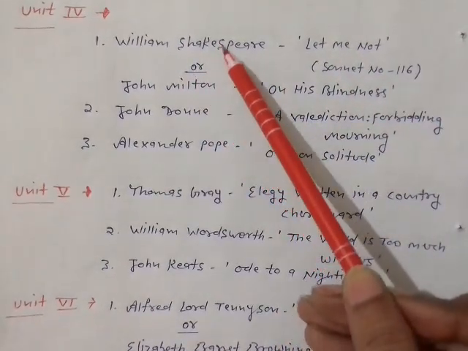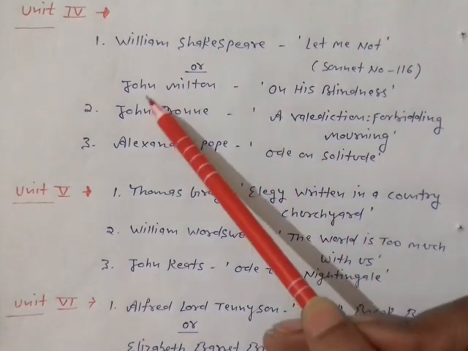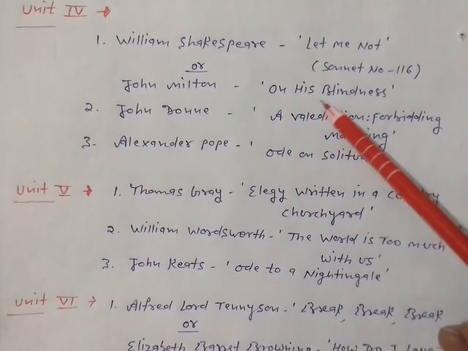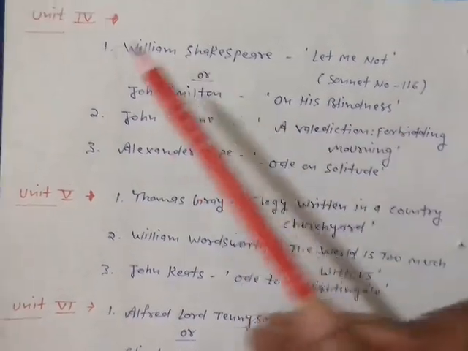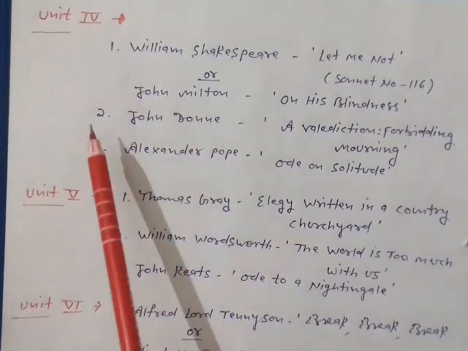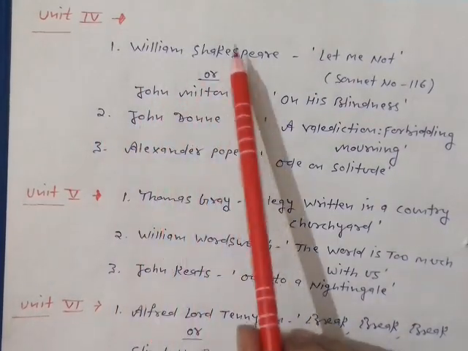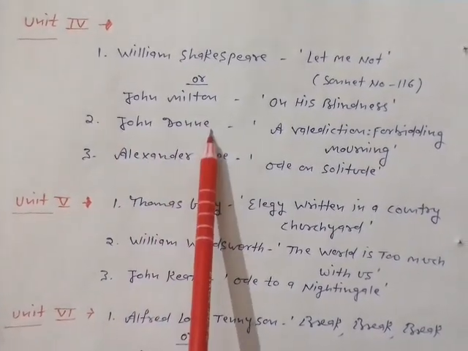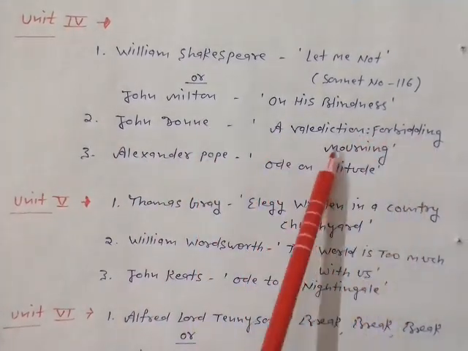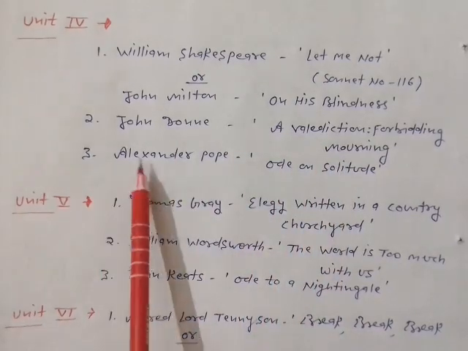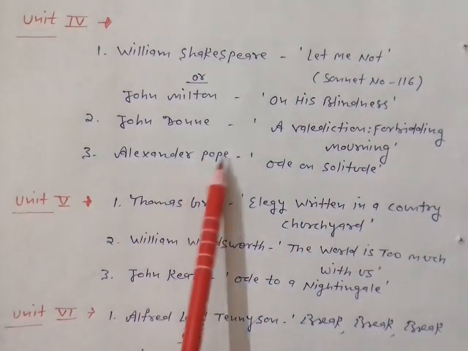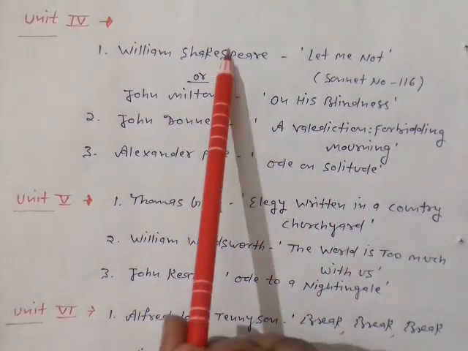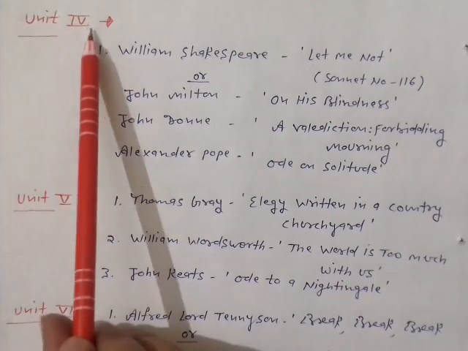In the very first you have been given an option, John Milton, his sonnet On His Blindness. That was optional. The second one is John Donne, whose poem is A Valediction Forbidding Mourning. Third, Alexander Pope, and the name of Pope's poem is Ode on Solitude. This is the syllabus for Unit 4.